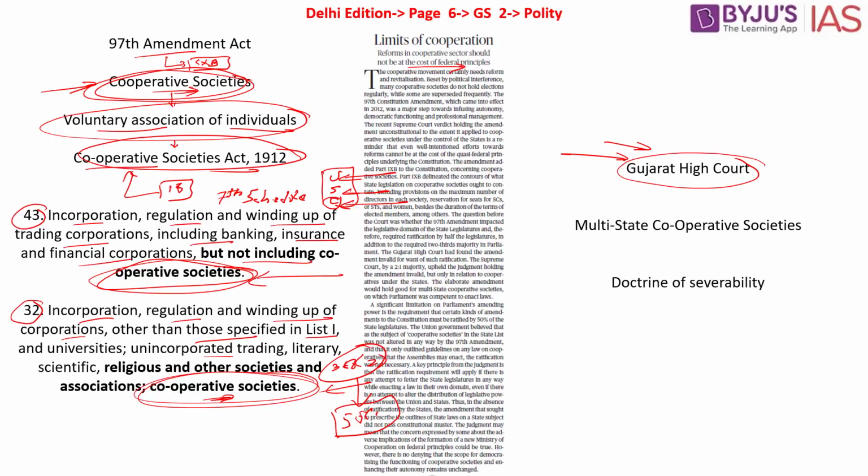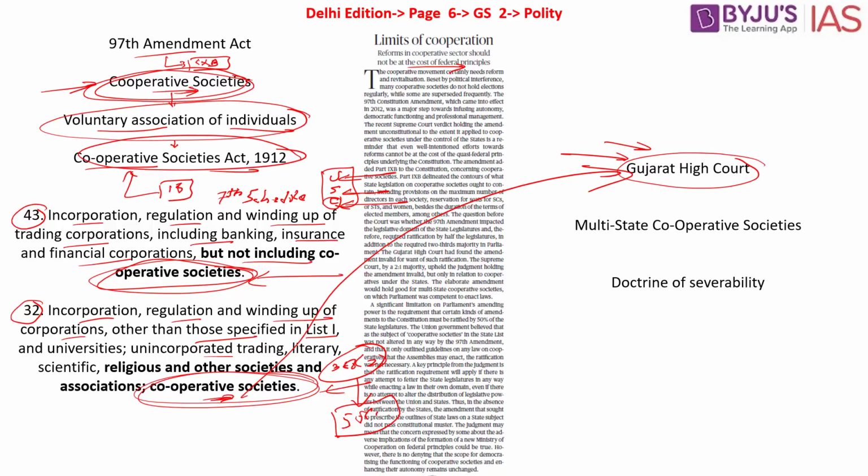All these are rules and regulations imposed by the central government which are impinging upon the rights of the state government. Ideally, it is the state governments which should be able to make these rules and regulations, but you, the central government, have come into it. So the state governments are not able to bring up any of these rules and regulations, which means these sections which are only restricting the powers of the state government will have to be struck down, said the Gujarat High Court. The same has been accepted by the Supreme Court of India.